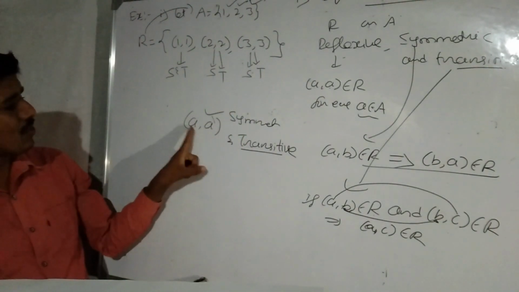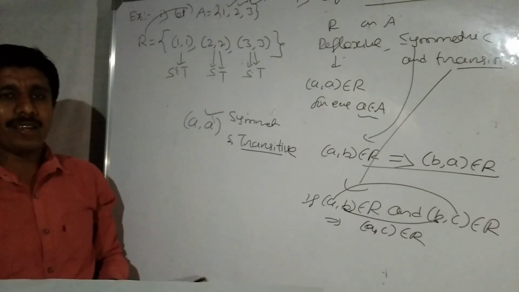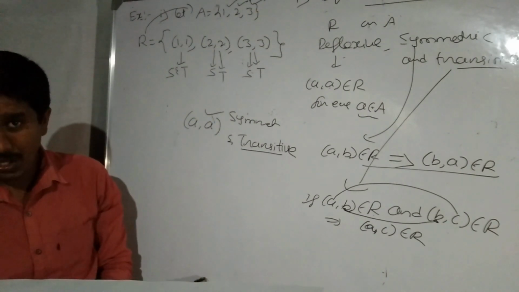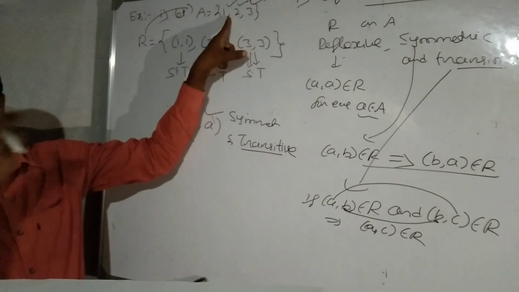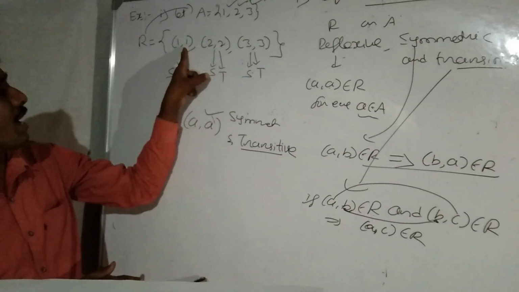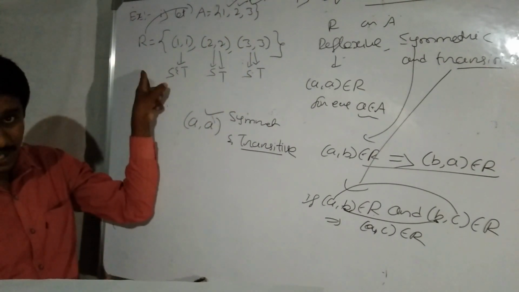Directly we can say that here the first element equals the second element, which means the ordered pair itself is symmetric as well as transitive. But for reflexive, every element of the set must be related to itself. 1, 2, 3 belong to set A. Here 1,1; 2,2; 3,3 belong to the relation. Therefore, it is reflexive.